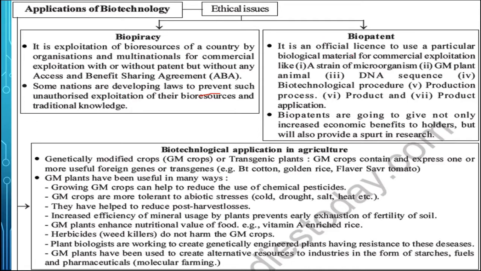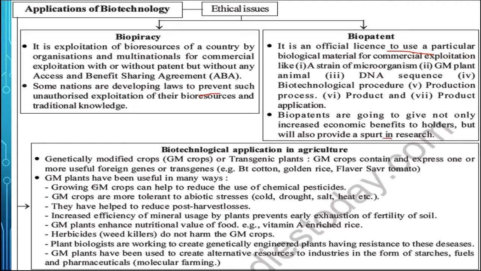Biopatent is an official license to use a particular biological material for commercial exploitation, like the strain of a microorganism or any GM crop, GM animal, that is a genetically modified plant or animal, then the sequence of DNA or the procedure which is utilized in the biotechnological work, or the production process, method, product application, all the things should be biopatented. The biopatents are going to give not only increased economic benefits to holders, but will also provide a spurt in research.